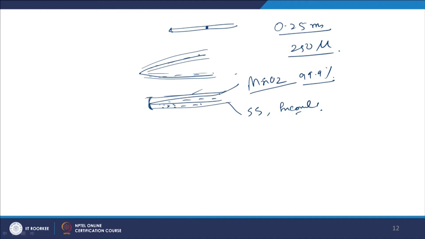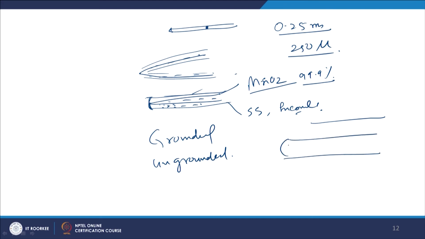Now, sometimes what happens, suppose there is a surface where charge is flowing, the surface is charged. So charge will enter the thermocouple, right? Charge may enter the system also. So there are two types of thermocouples, grounded and ungrounded. When the tip is in contact with the sheath, this is a grounded thermocouple. If I want to make it ungrounded, inside the sheath the tip of the thermocouple will no longer remain in contact. It will be very close to the sheath, but it will not touch it. So isolation of the thermocouple tip from the sheath takes place, and this makes the ungrounded thermocouples.